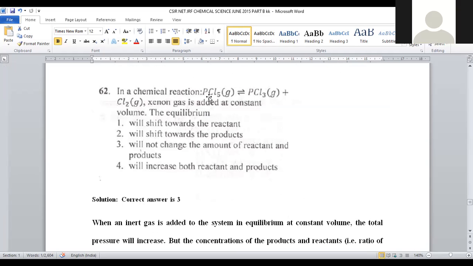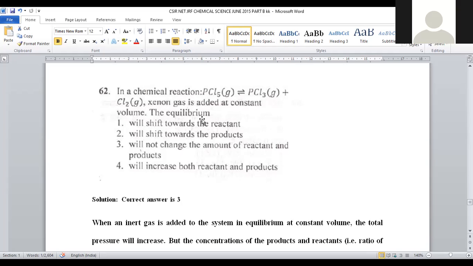In a chemical reaction, we are taking phosphorus pentachloride gaseous system. Now it can be in equilibrium with phosphorus trichloride gaseous plus chlorine gaseous species. Both PCl5 and PCl3 are said to be good chlorinating agents. Now we are going to perform this decomposition. PCl5, being pentavalent phosphorus, decomposes into trivalent by releasing one chlorine gas. So it is added with xenon gas at constant volume. Here the matter is constant volume.